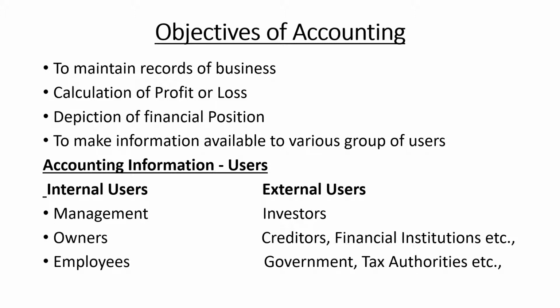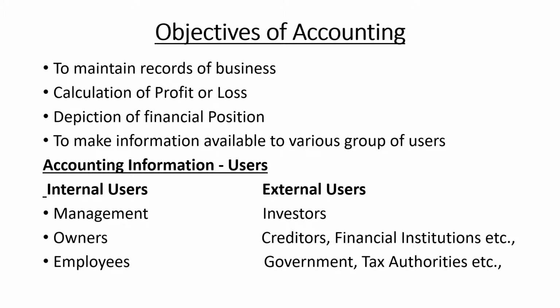The first one is to maintain the records of the business. As I explained, when describing how the accounting concept came into existence, it is very difficult to remember the numerous transactions taking place in the organization, so they started recording those transactions in a regular and systematic manner.